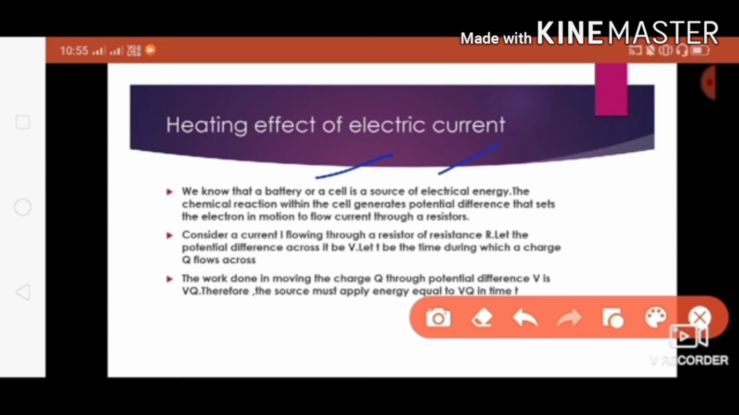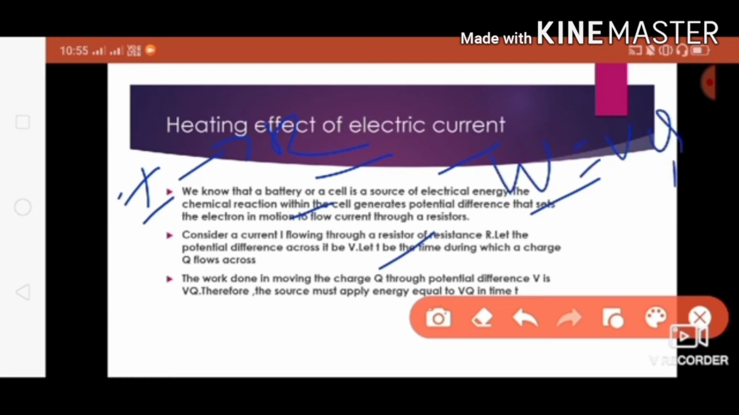The chemical reaction within the cell generates potential difference that sets the electron in motion to flow current through resistors. Consider current I is flowing through a resistor R. Let the potential difference across it be V. Let t be the time during which a charge Q flows across. The work done in moving the charge Q through the potential difference V is given as V into Q. So W equals V into Q, right?